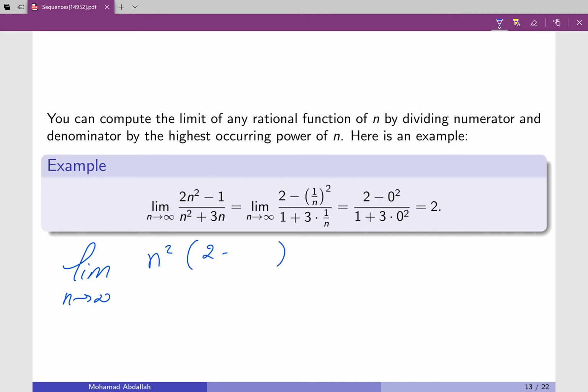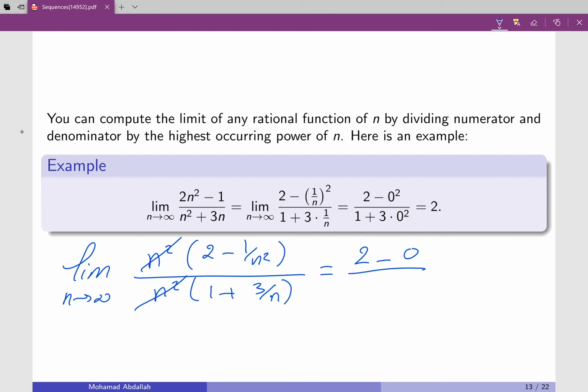You end up with 2 minus 1 over n squared here. Then you factor out n squared in the bottom. You end up with 1 plus 3 over n, because there's one n that will cancel. Now n squared cancels with n squared, so this gives you 2 minus, when n goes to infinity, this goes to 0, over 1 plus 0, which is 2, as you can see on the top.